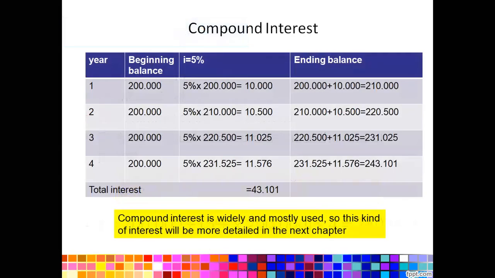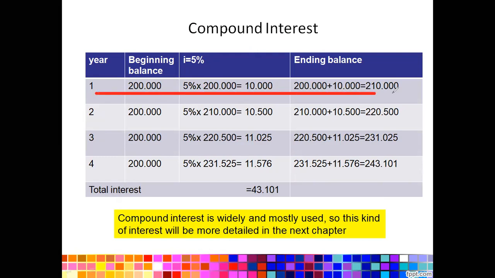Now, let's take a look at another type, compound interest. Compound interest is different because the interest rate is applied to the ending balance, not the beginning balance. So if you want to pay your debts, the second year will be totally different from the initial year.